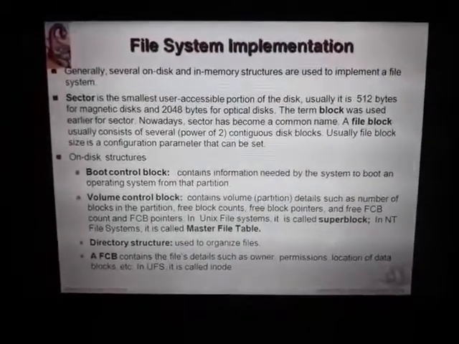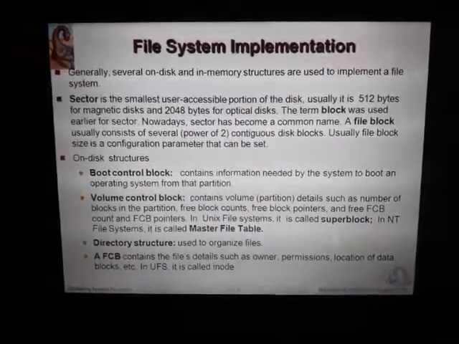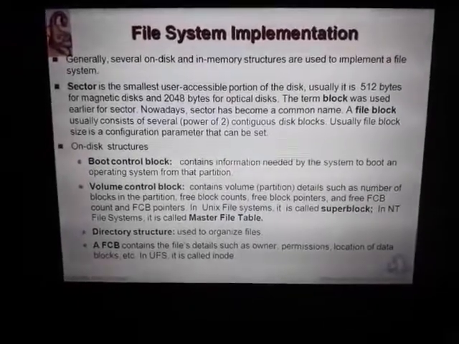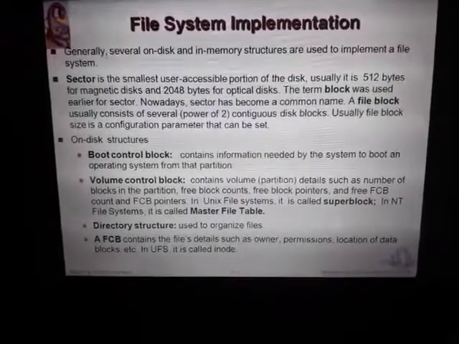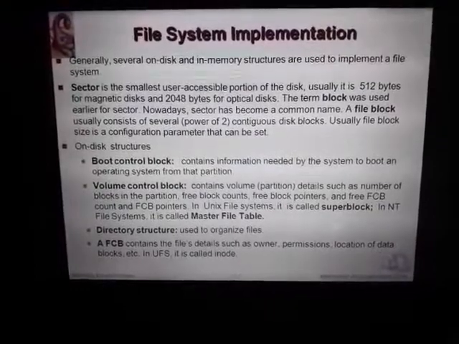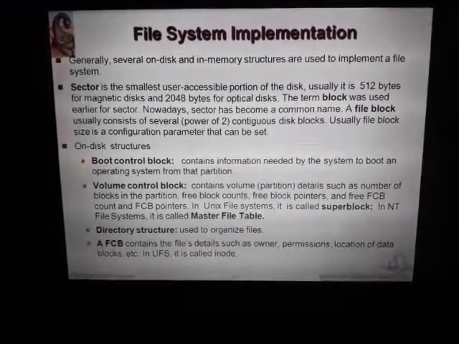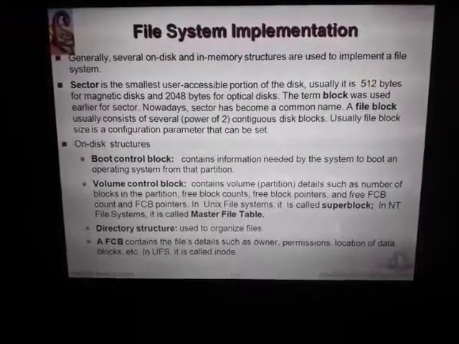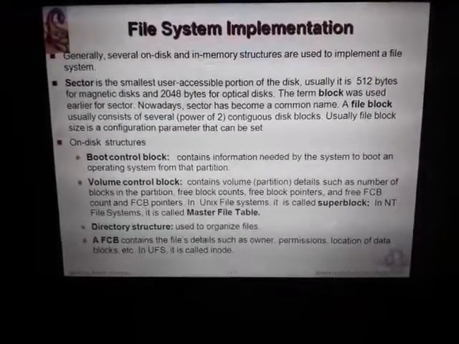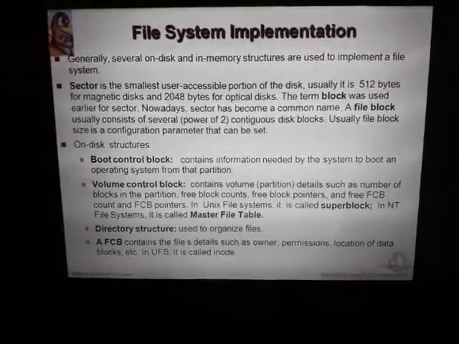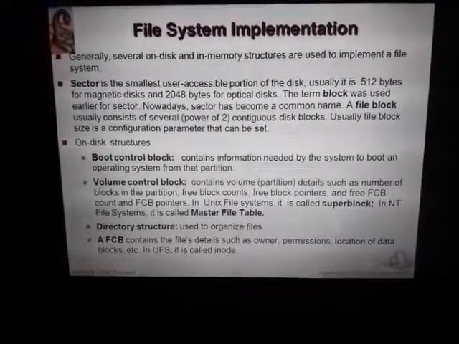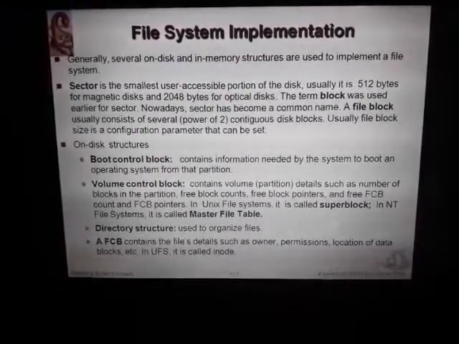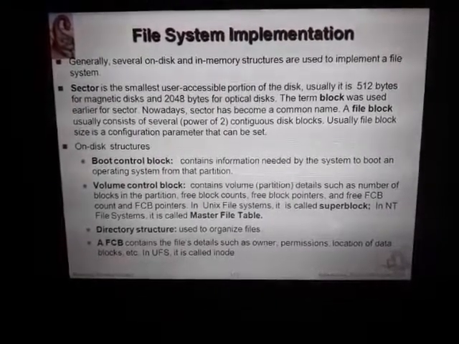On-disk structures: a boot control block, volume control block, directory structure, FCB. Boot control block contains information needed by the system to boot an operating system from that partition. Volume control block contains volume details such as number of blocks in the partition, how many free blocks exist, how many free block pointers exist, and the count of these free blocks. In the Unix file system it is called the super block, and in the network file system it is termed the master file table.